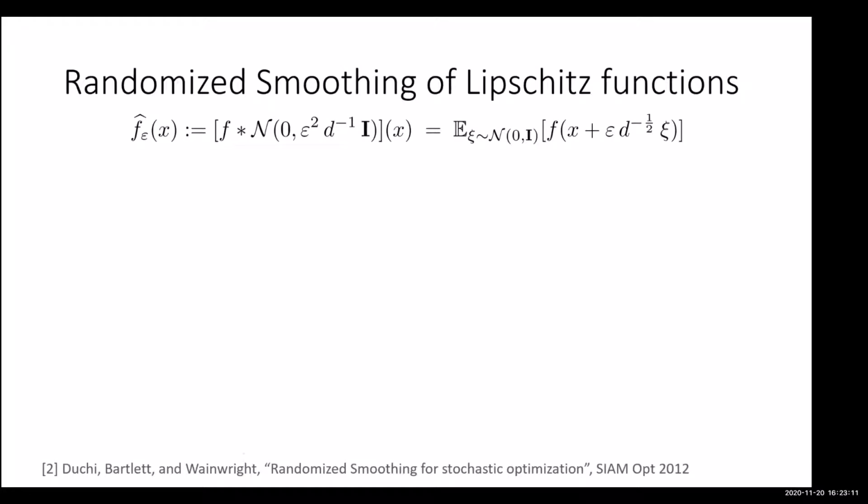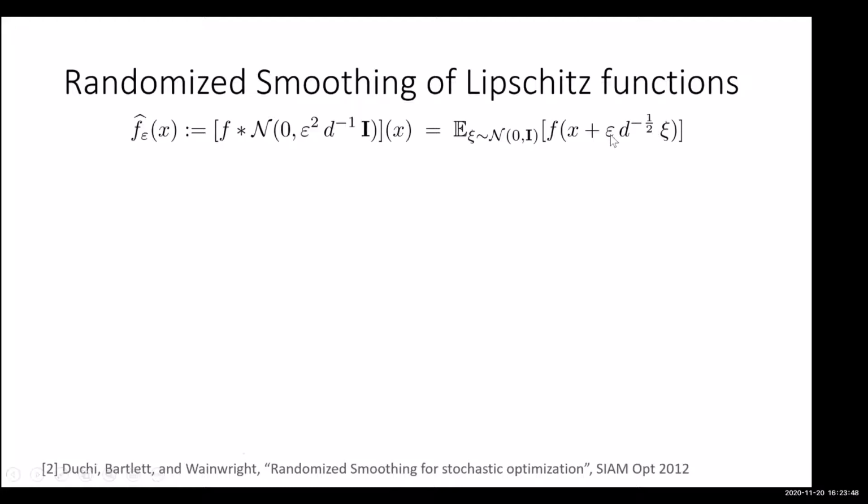The standard approach is to use what is called randomized smoothing, where you convolve the given function with a Gaussian distributed random vector with covariance matrix epsilon square times d inverse. Okay, d is the dimension and epsilon is the desired suboptimality. What this convolution means is just that you pick a random variable zeta from the standard normal distribution, right? And then you compute the expectation of f of x plus epsilon over square root d times zeta.